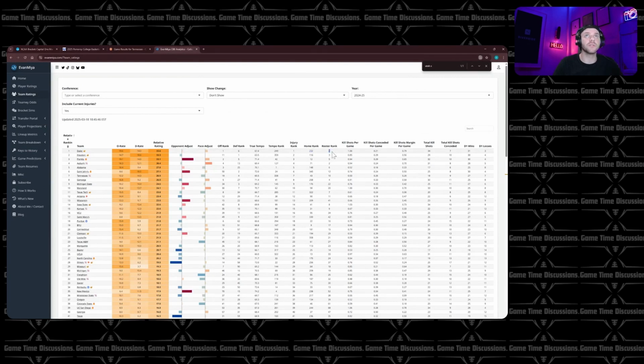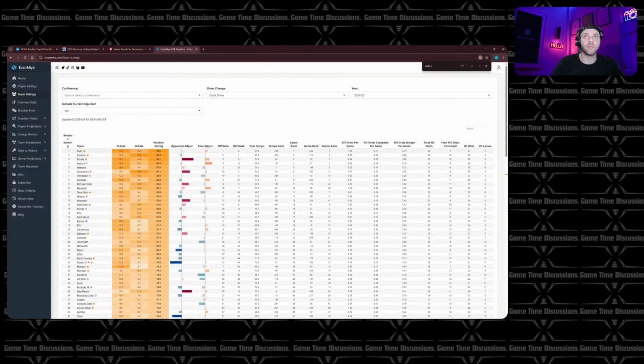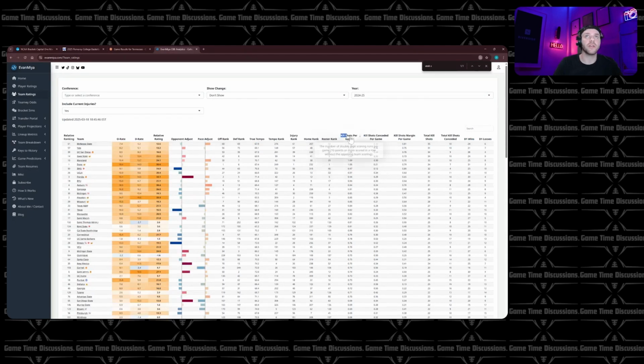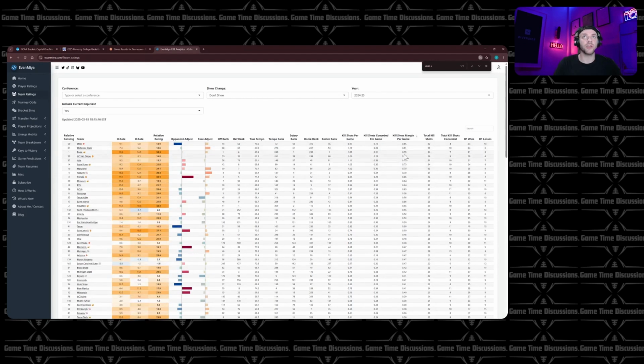Even with injuries, they also go on streaks. They don't give up streaks. They're very good. We're looking at kill shots here. This is on Evan Mia. Kill shot is when you go on a 10-0 run. Kill shot conceded is obviously when you allow a 10-0 run. Margin per game is important. That basically shows how much I go on minus how much they go on.